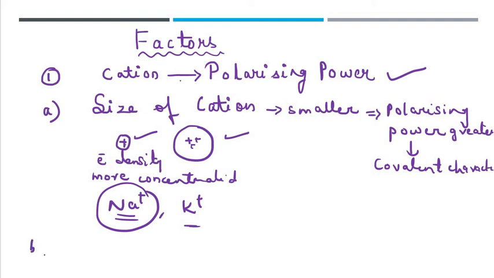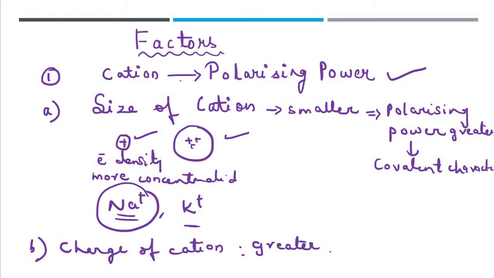Similarly, the second factor which the polarizing power depends upon is the charge of the cation. First one is the size of the cation. Next one is the charge of the cation. Now, if the charge is greater, what will happen? When greater charge is there on the cation, the polarizing power will be greater. And if the polarizing power is greater, again we can say that the covalent character is also greater.